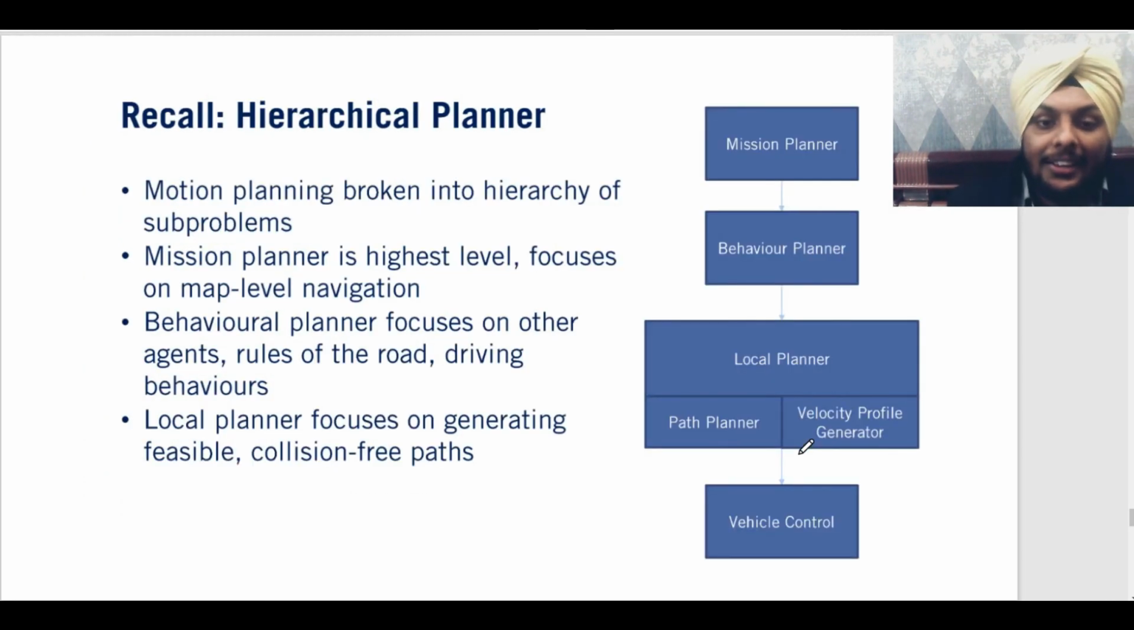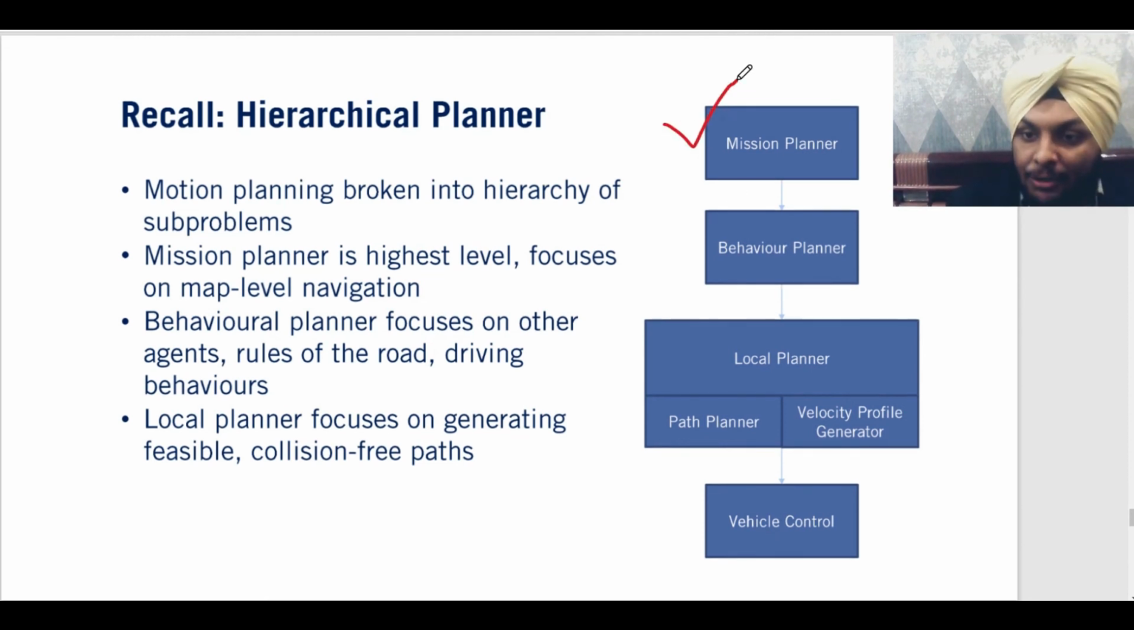Then comes the hierarchical planner, in which we use a tree-shaped approach to plan what the computer has to do to drive a car. Number one is mission planner. Where do you have to go? Let's say you have to go from Delhi to Bombay. That is mission planning. Then comes behavior planning. That is reacting to certain stimuli on the roads.